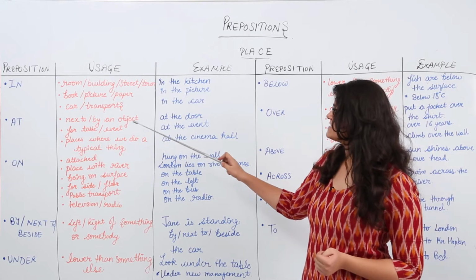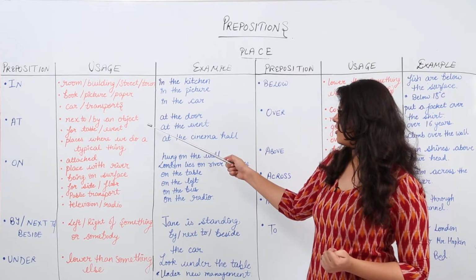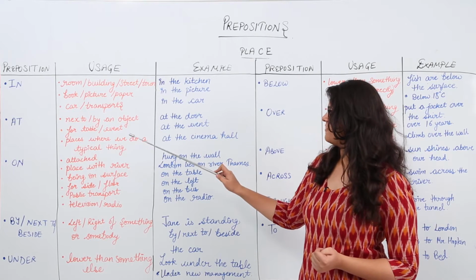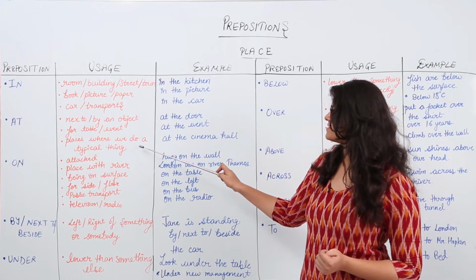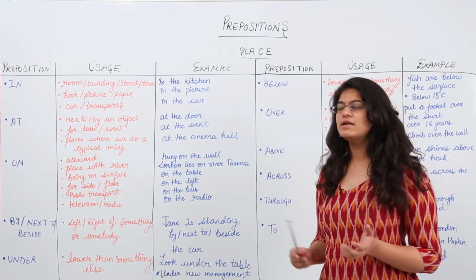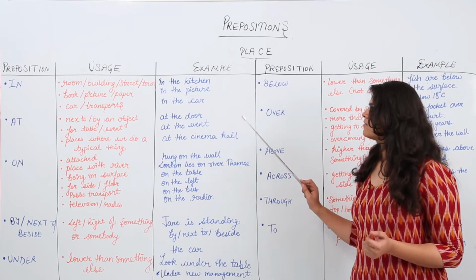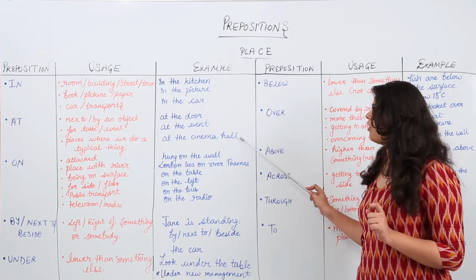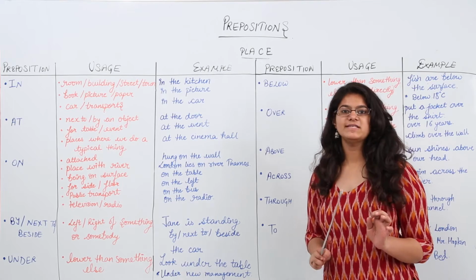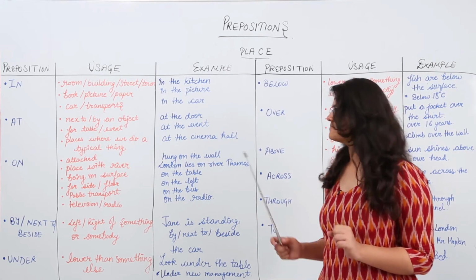Next, at, which means next to or by an object, for example a table or event, and places where we do a typical thing. So please deliver the parcel at the door. I am at the event right now. Please meet me at the cinema hall. Cinema hall is a particular place where we go to watch movies. So it is a place where we do a typical thing.